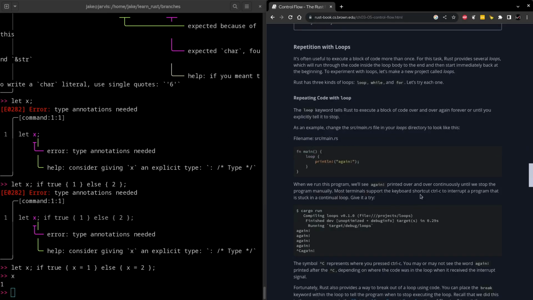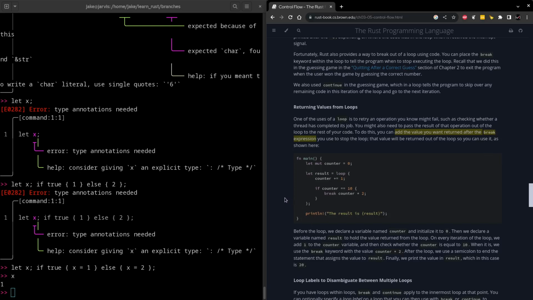So we already did a bit with looping in our last video where we had our main game loop, and the default loop behavior here is an infinite loop. So of course, since there's nothing breaking out of it in this example here, it's going to loop forever until you manually break the program. But something interesting here is that break itself isn't a statement. Break is actually an expression, so we can return a value from it. So we can say break and then the value that we want to return at that time.